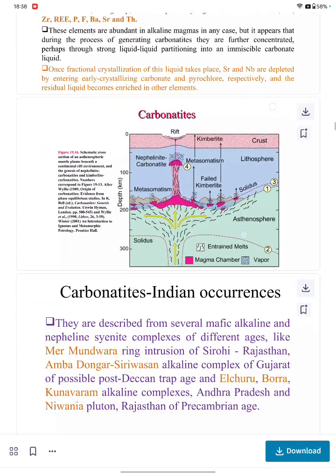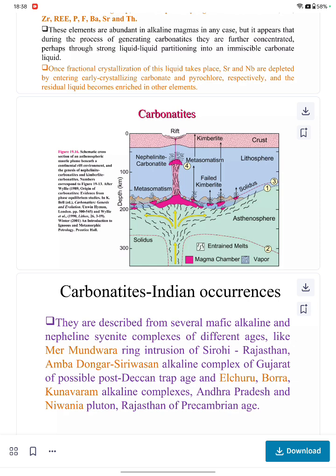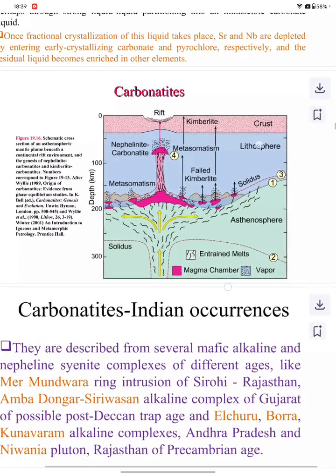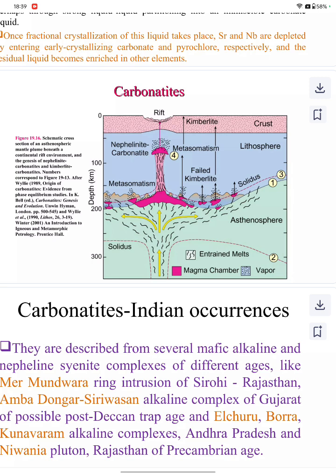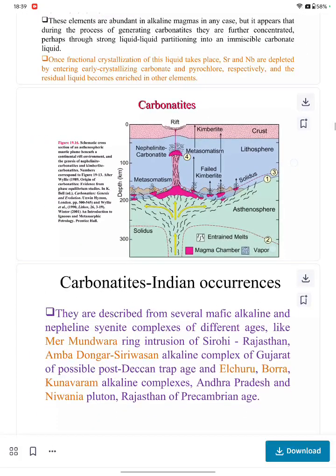So there's a schematic diagram of an asthenospheric mantle plume beneath a continental rift environment, and the genesis of the nephelinite carbonatite and kimberlite carbonatite. Okay. So we can see that there is a magma chamber that is formed, and the magma is coming from below, and below the drift we have nepheline carbonatite and kimberlite. On the side, metasomatism forms the kimberlite above.